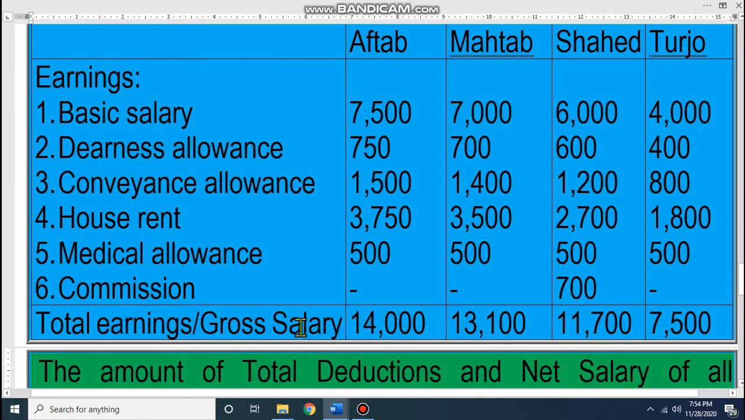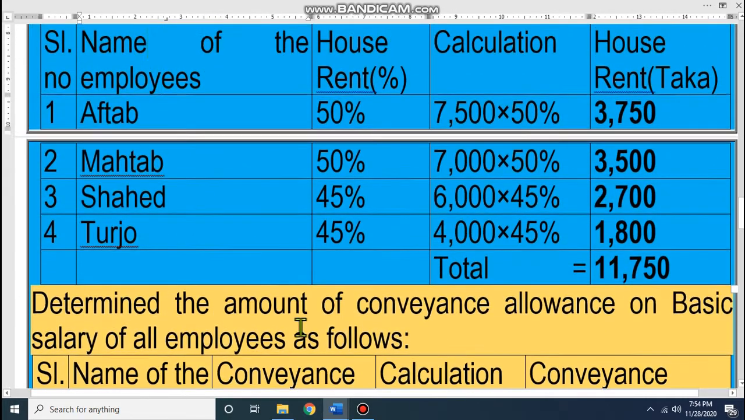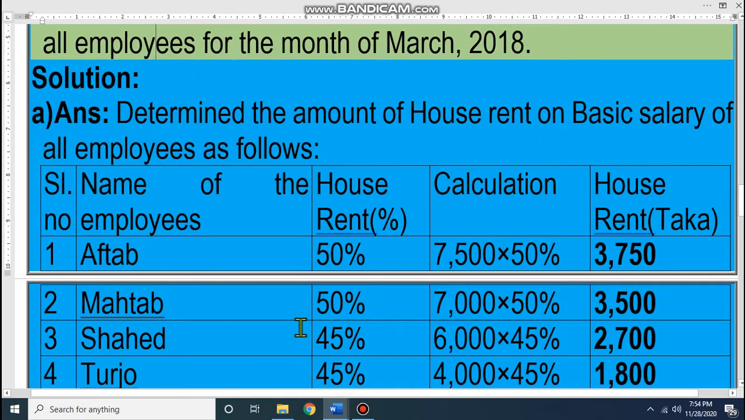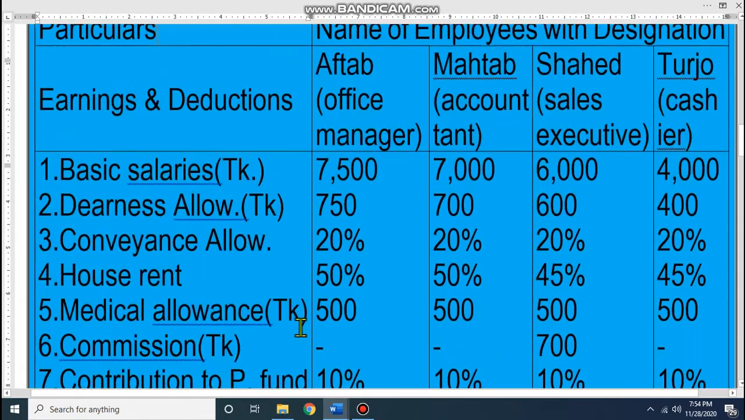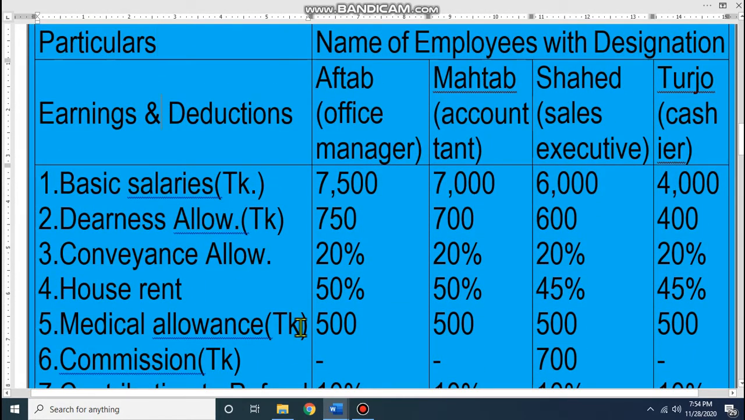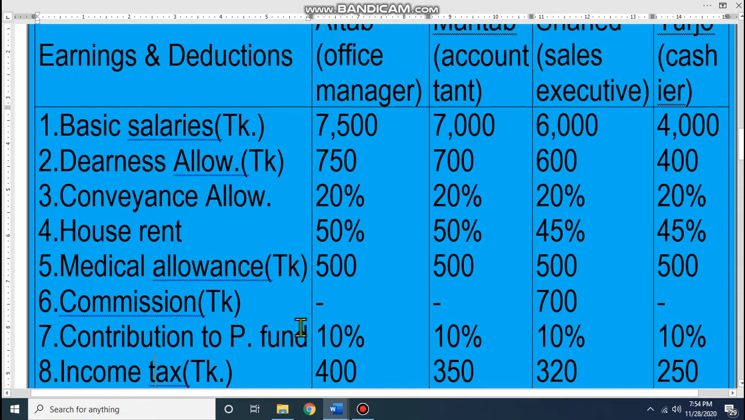Then dear student, let's come to deduction. Which ones are the deductions for the employees in this organization? Look at the question. Basic salary, this is not a deduction, dear student. Dearness allowance, this is earnings. Conveyance allowance, this is also earnings. House rent, this is also earnings. Medical allowance, this is also earnings. Commission, this is an earnings.